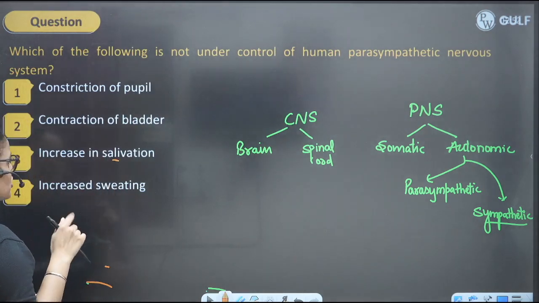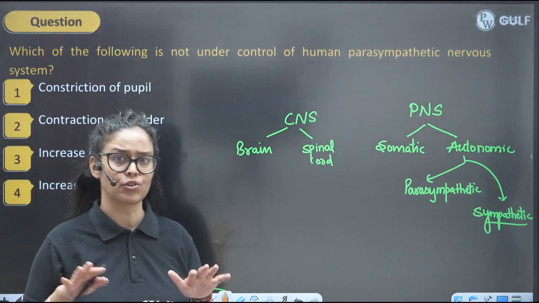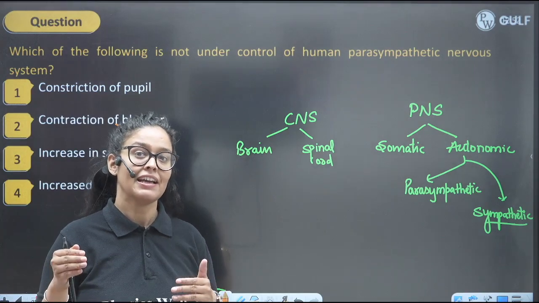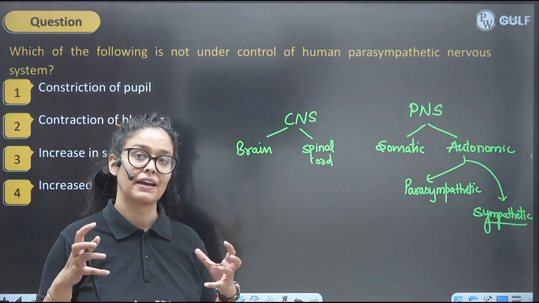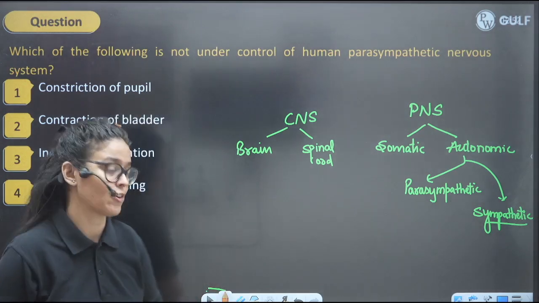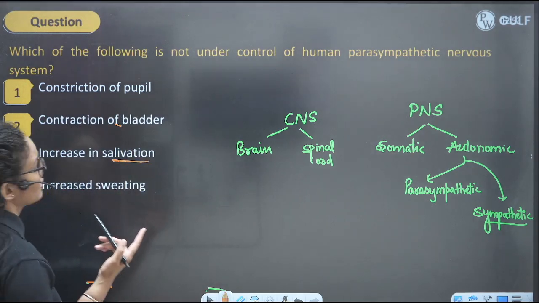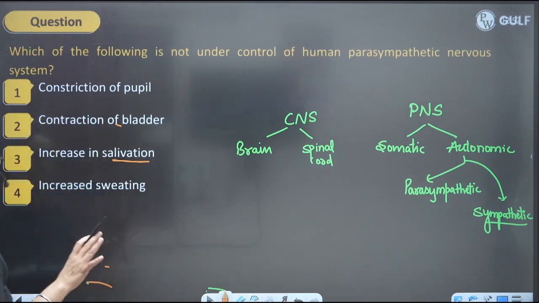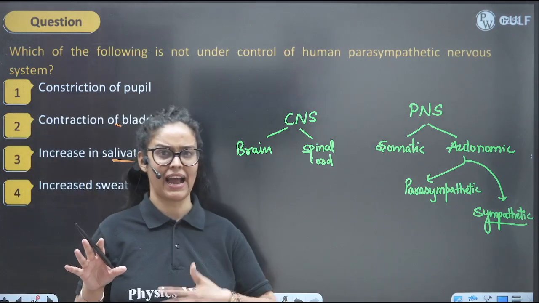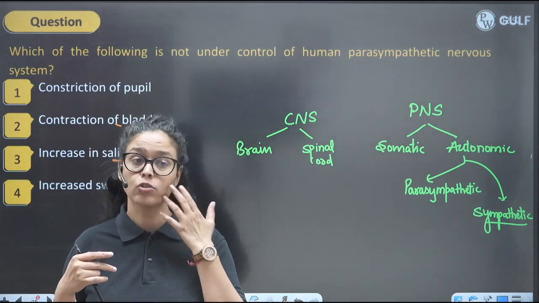Increase in salivation, so a contraction of the bladder, that is also true. It is under the control of parasympathetic, that the urinary bladder will be contracting, right? And then obviously you will have the urge of urine, when it is filled. Increase in salivation, so when we talk about the parasympathetic, yes, it will be increasing your digestive activity, right? Even the salivation. But during stress, your mouth gets dried, right?